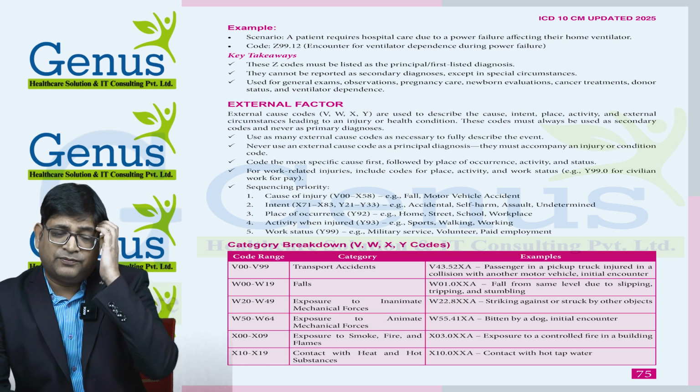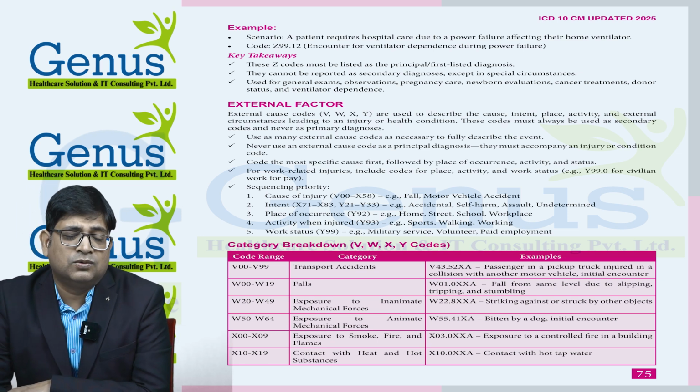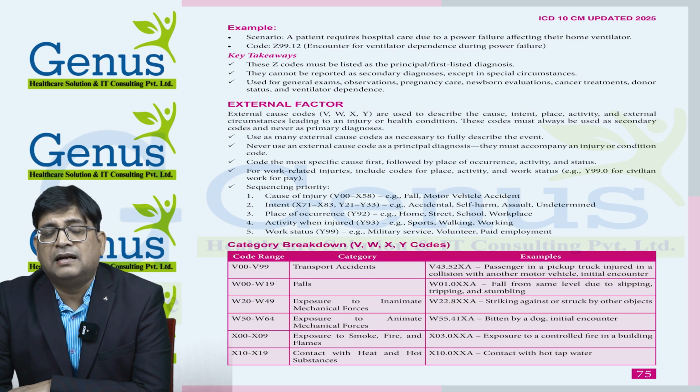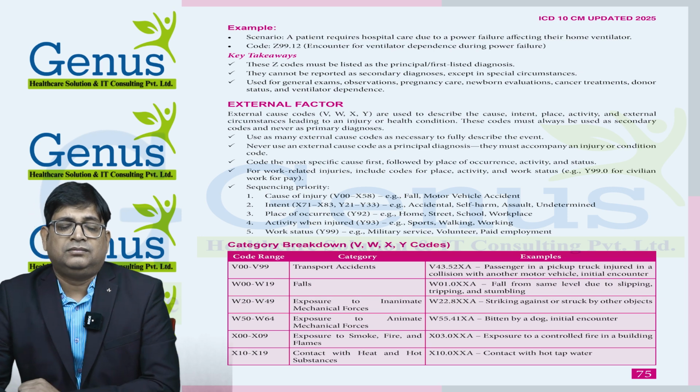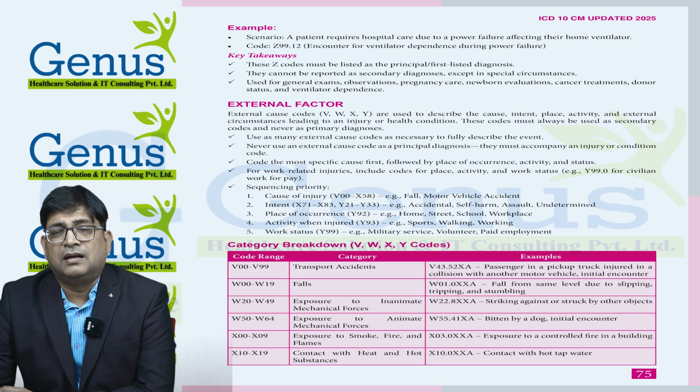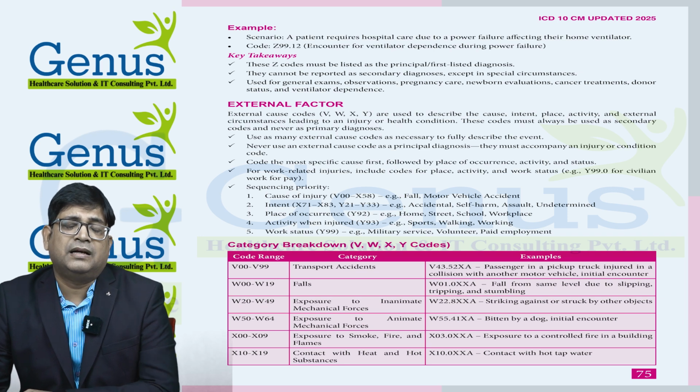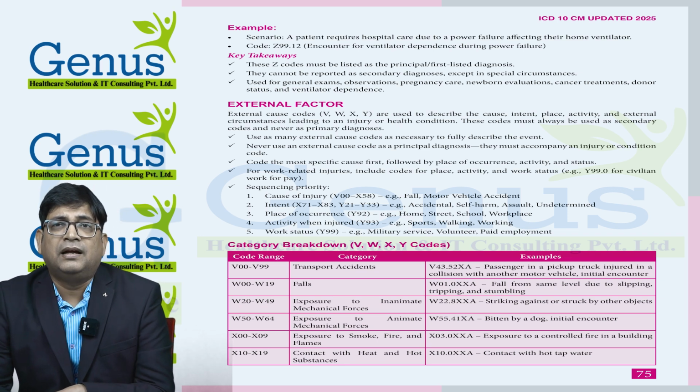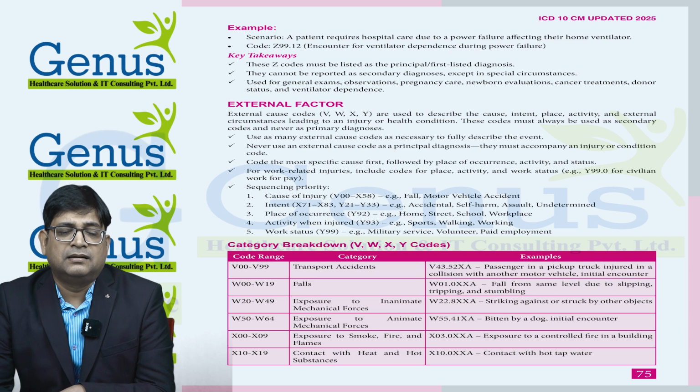So there are 5 things which we need to check. It's not necessary that all 5 will be there. Maybe 2 will be there, maybe 3, but we have cause, intent, place of occurrence, activity, and work status. If we proceed as per the guideline, we are able to search the code in the external factor index.